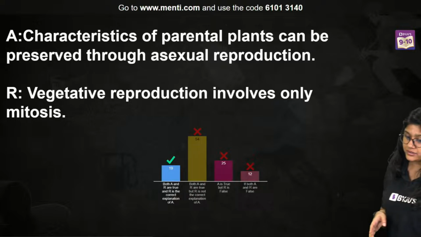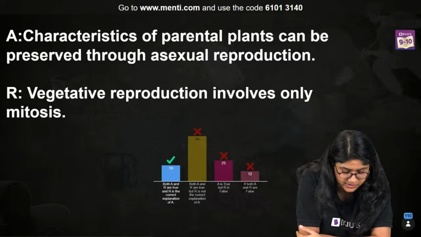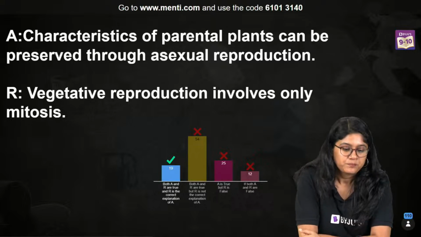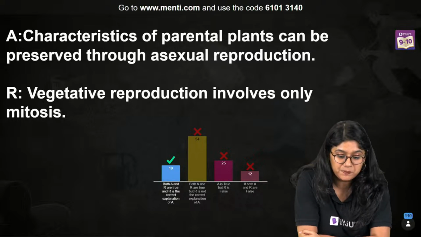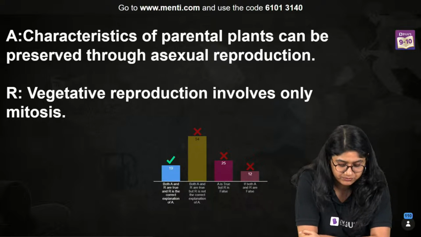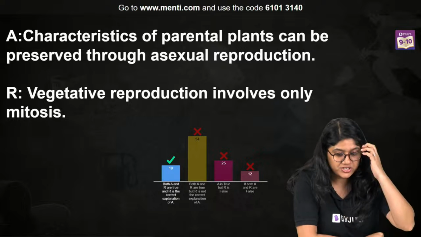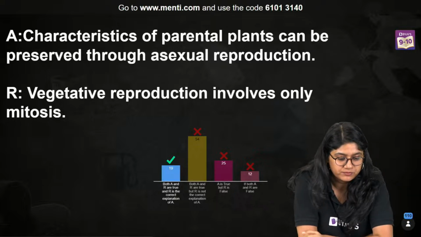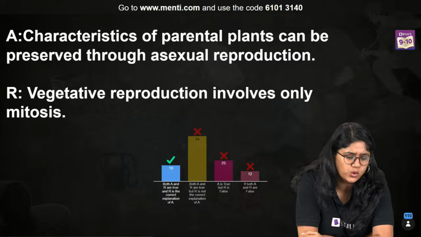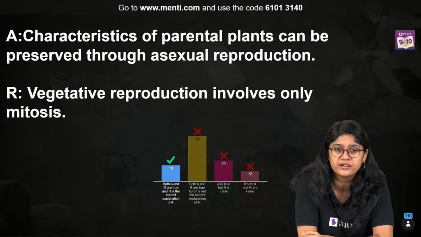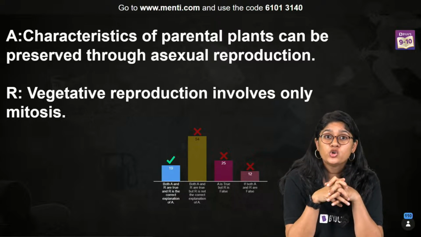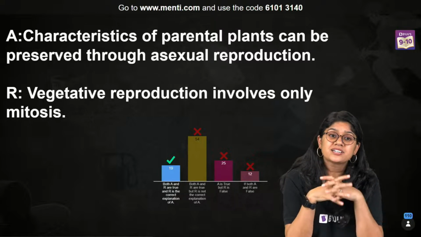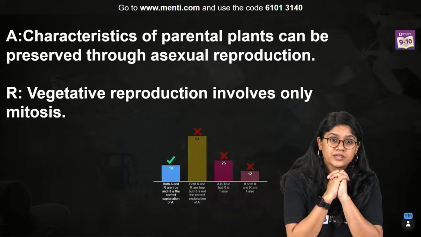Time's up, and the correct answer is characteristics of the parental plants can be preserved through asexual reproduction. Okay. Vegetative propagation. Vegetative reproduction involves only mitosis. What was the confusion over here, everyone? See, we know that they're identical copies, right? So both statements are correct and it's a correct explanation.